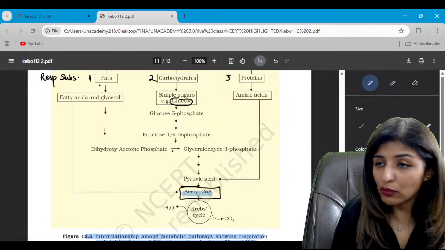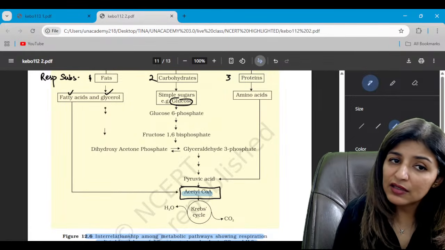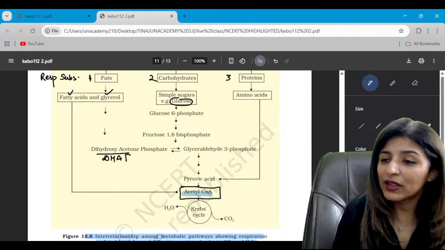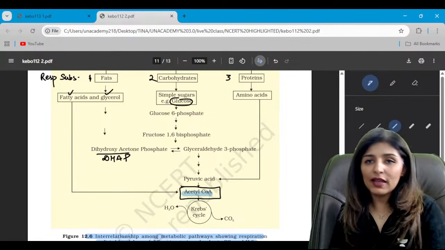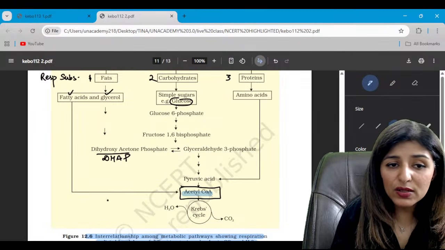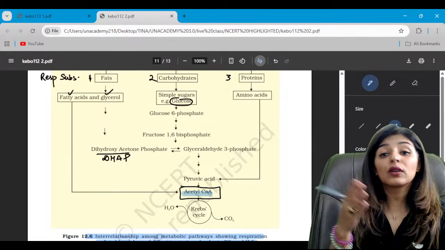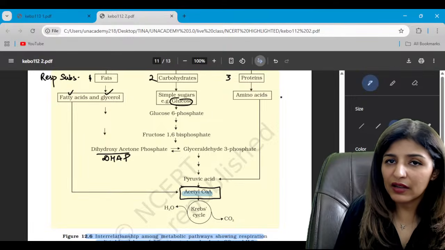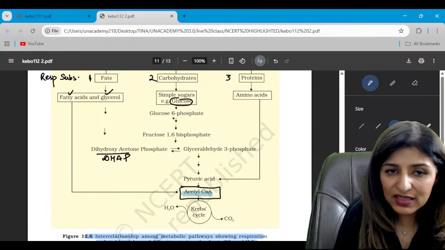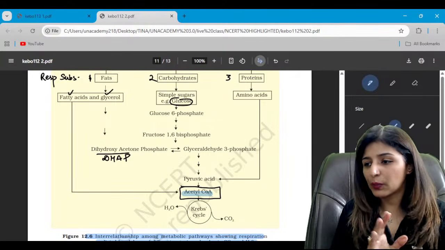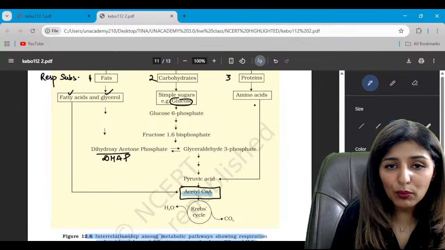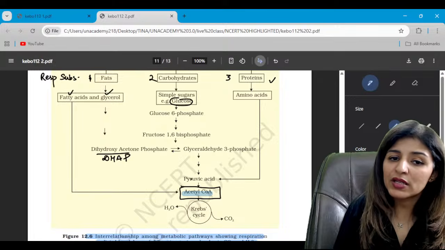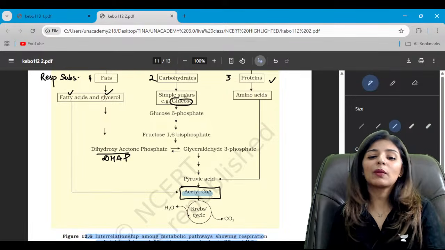If we see the breakdown of fats, fats are made up of fatty acids and glycerol. Glycerol is going to break down to form DHAP and enter the glycolytic pathway and again form acetyl coenzyme A. Fatty acids can be converted into acetyl coenzyme A. So all different respiratory substrates will enter the same pathway at one point or another. Is that clear? Similarly, when proteins break down to form amino acids, they will form pyruvic acid and again form acetyl coenzyme A.